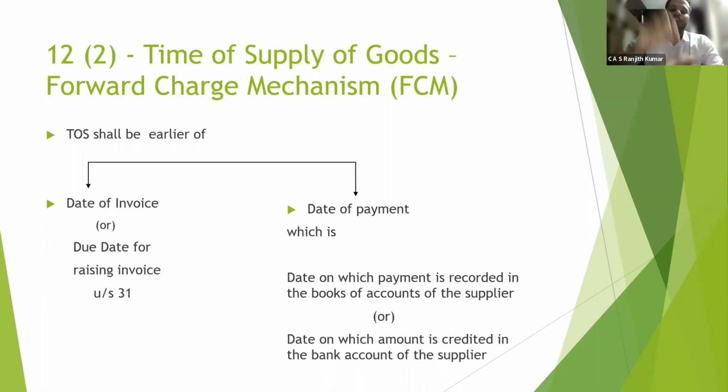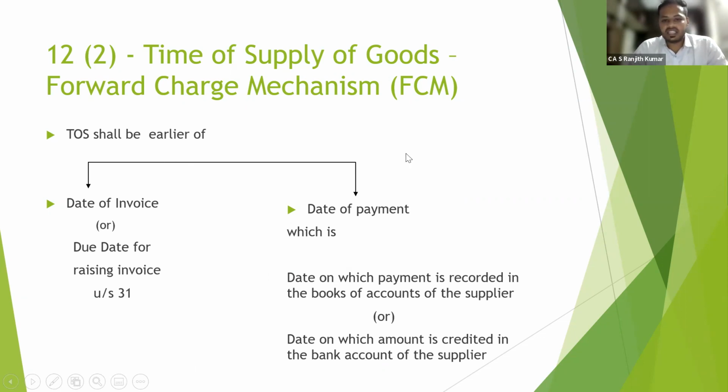So in case of forward charge mechanism, when is the time of supply attracted? That is what we are going to learn now. The time of supply shall be the earlier of the date of invoice or the due date for raising the invoice under section 31, or the date of payment, whichever is earlier.